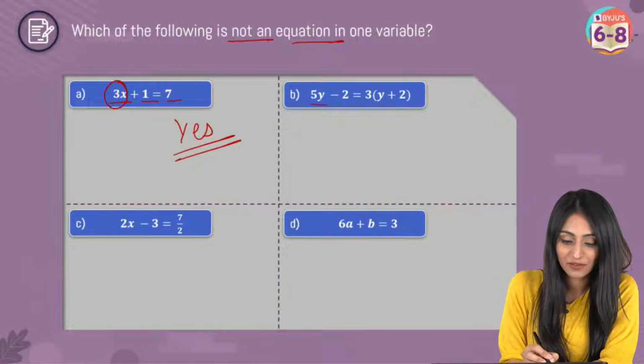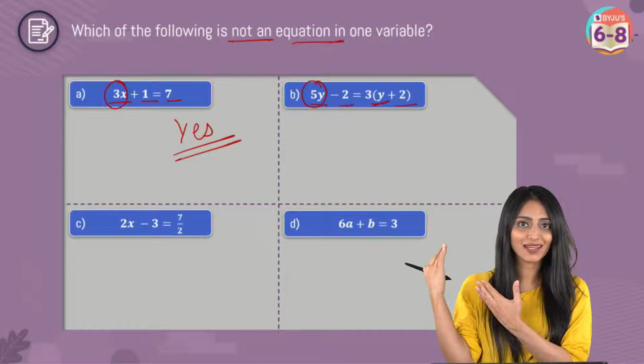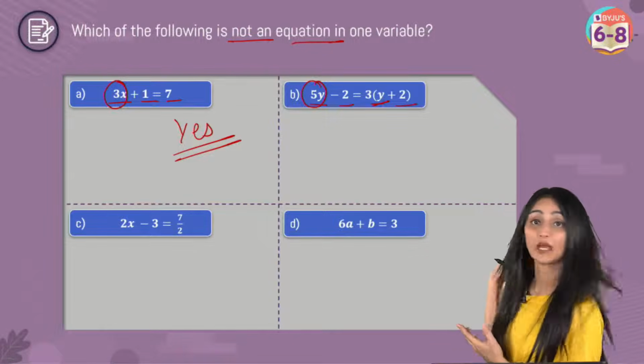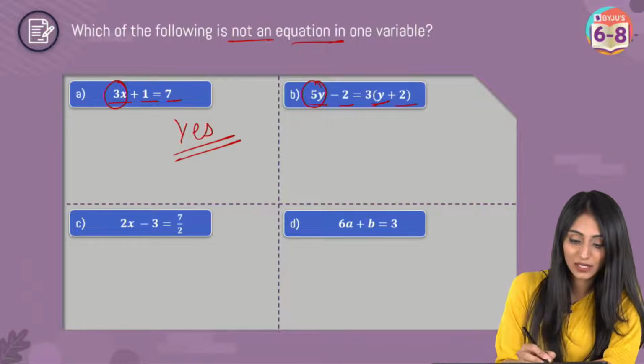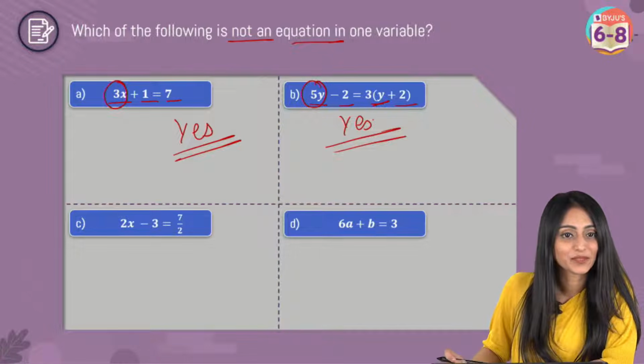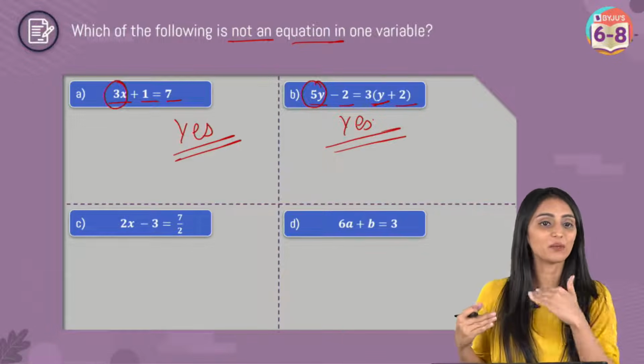Then we have 5y minus 2, 3 times y plus 2. Only one variable I can see here, that's y. Variable is same, right? Variable is y only. We do not have different variables over here. Doesn't matter if y is coming twice. So obviously here as well, this is an equation in one variable. Okay, I can see answers, B and D. Mostly everybody is saying D.